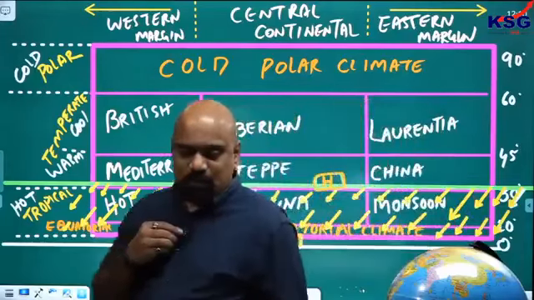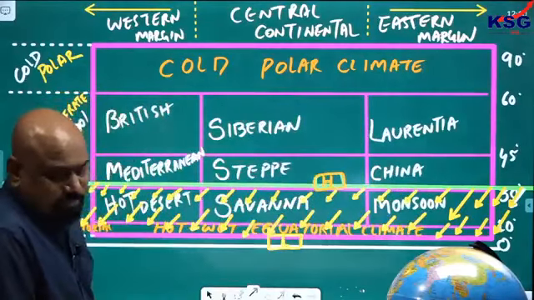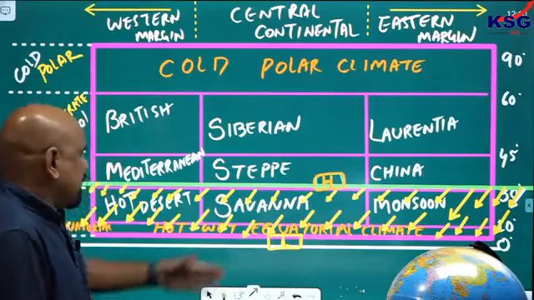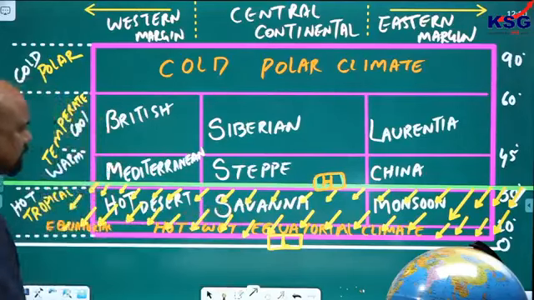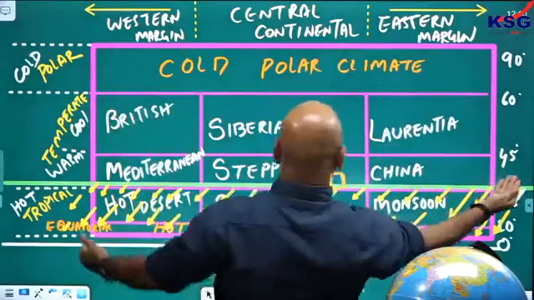Now look at here, tell me what are the climates influenced by this easterly wind? Monsoon, savanna and hot desert, yes or no? The easterly wind is coming from the continent, and this side is the ocean.